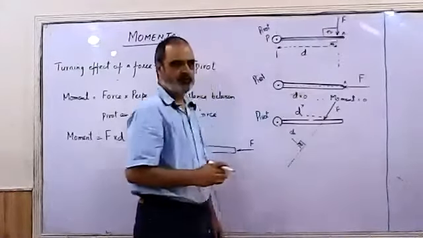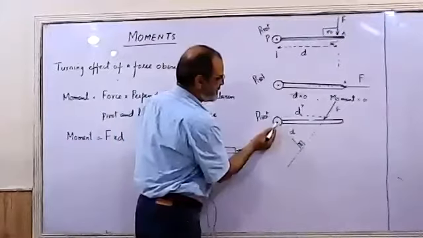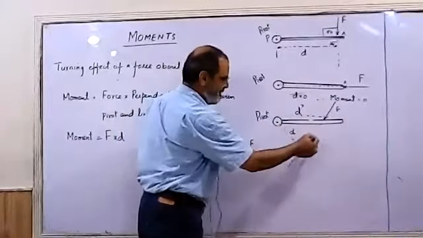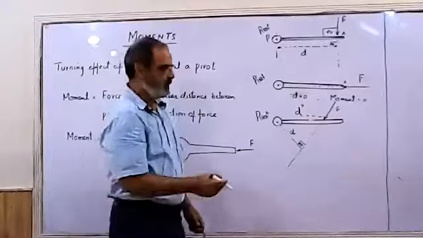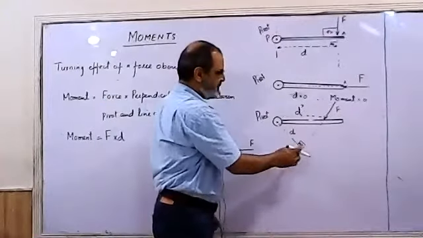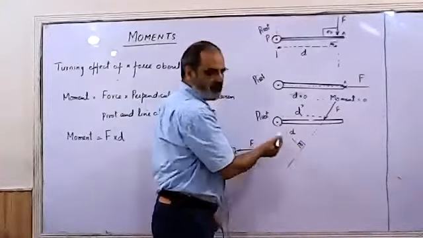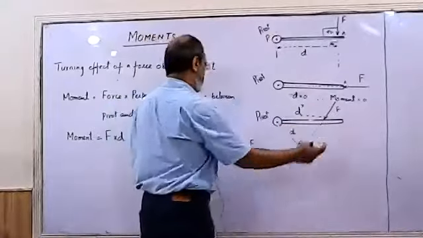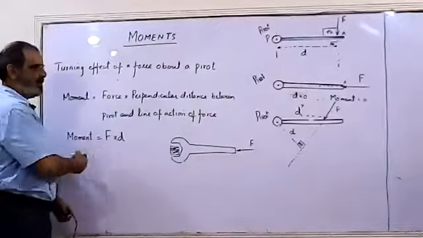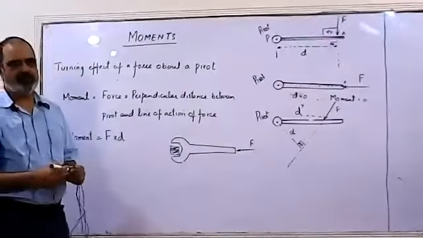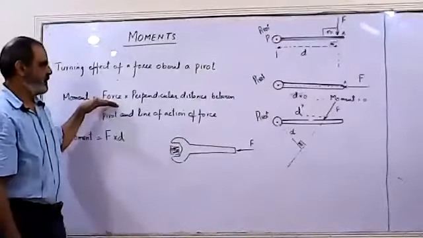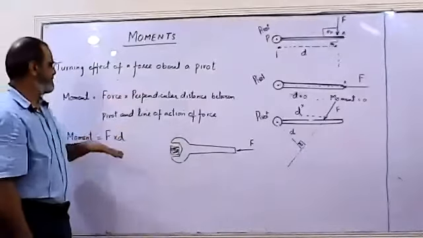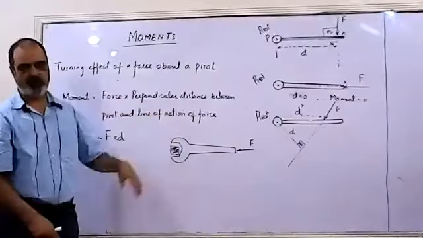You have to take the perpendicular distance from the pivot to the line of the force. So you have to draw a dotted line of the force, and take the shortest distance between the pivot and that line. Now this D and F give you the moment. So moment is the product of force applied and the perpendicular distance between pivot and line of action of force.